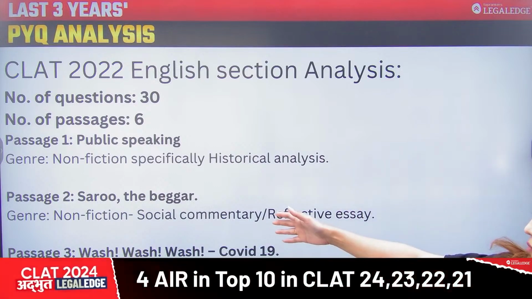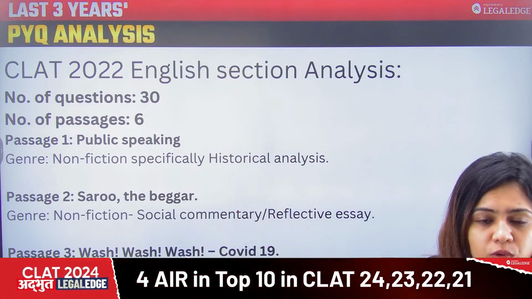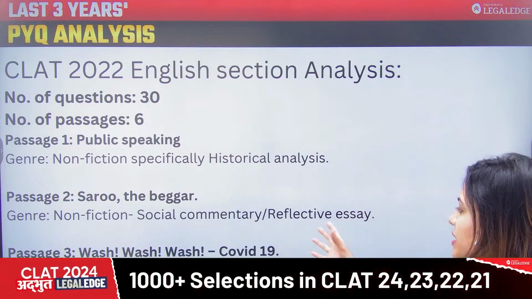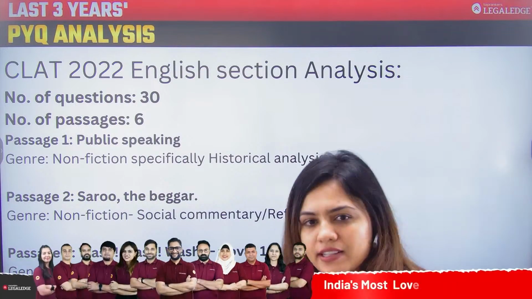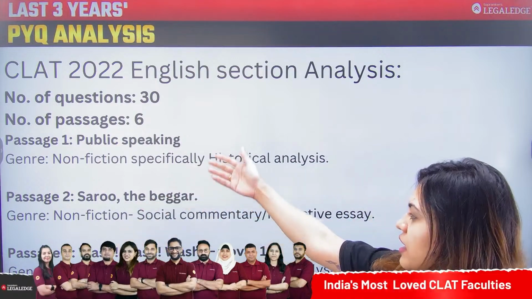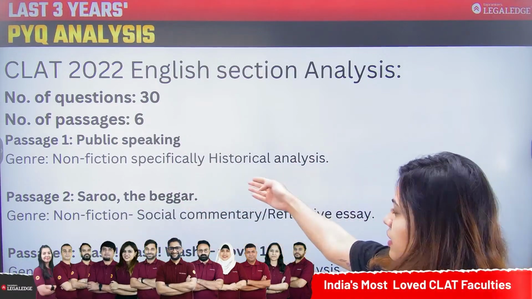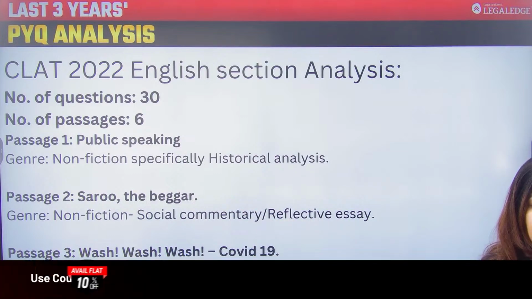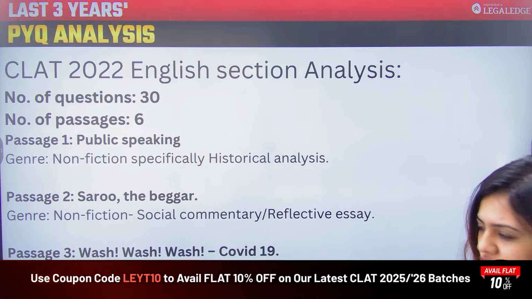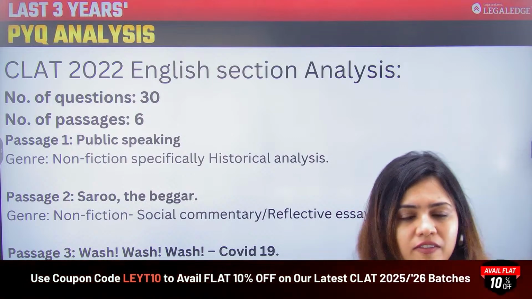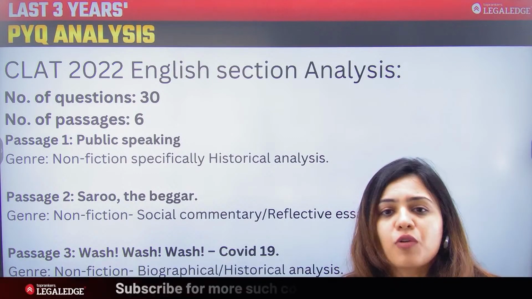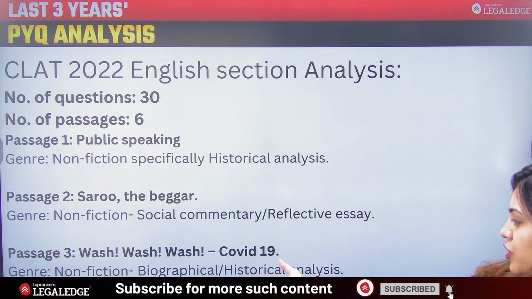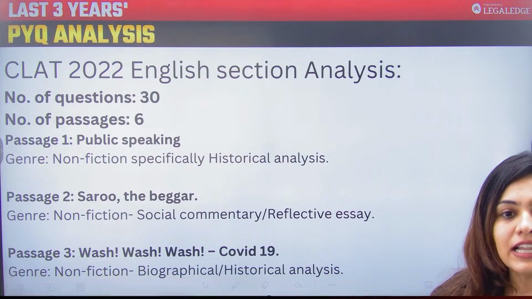ठीक है. The second one was about this person Saru who was a beggar और उसकी थोड़ी सी स्टोरी हमें पता चलती है and it was a social commentary या हम उसे reflective essay भी बोल सकते हैं. So as you can see again, non-fiction, but different or diverse genres, which are very well seen on the screen. The third one was wash, and it starts with giving us an overview of COVID-19 and how COVID-19 has changed things for all of us. And again, it was non-fiction, biographical or historical analysis.